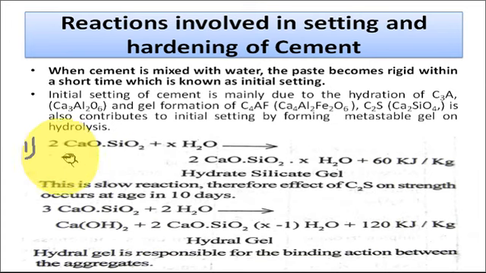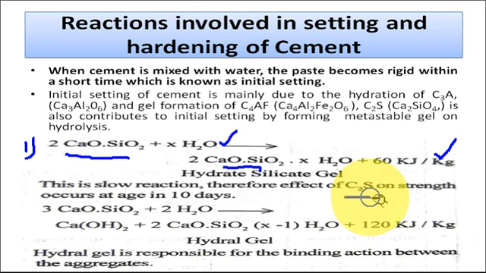First is the dicalcium silicate, which reacts with the water and forms the hydrated silicate gel. This is the hydrated silicate gel, and heat energy is also evolved in this reaction. But the gel formation of the dicalcium silicate is a slow reaction.